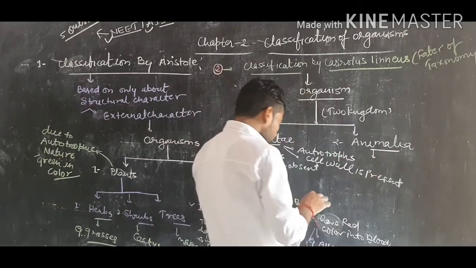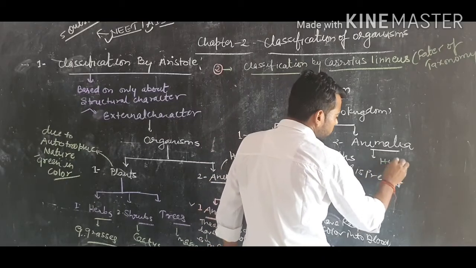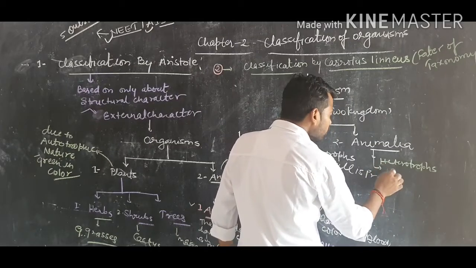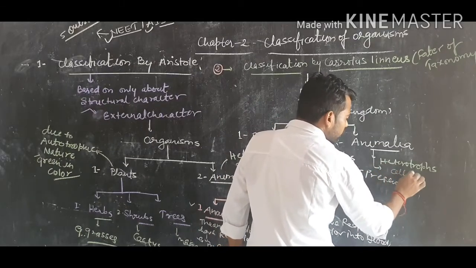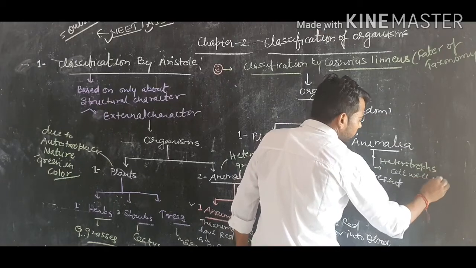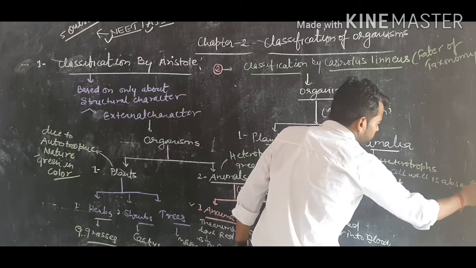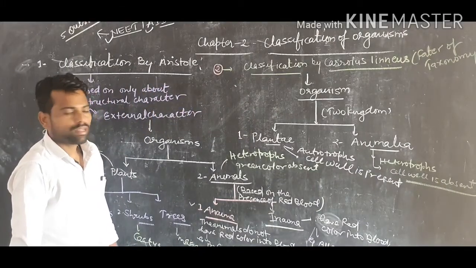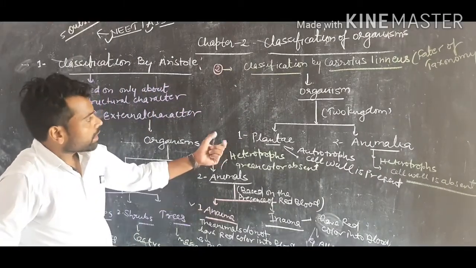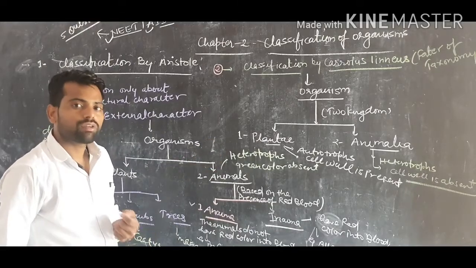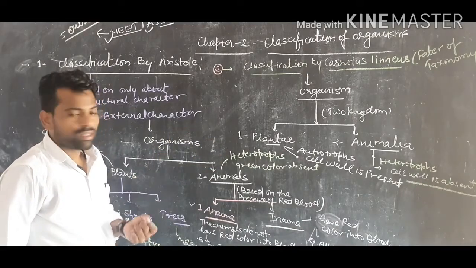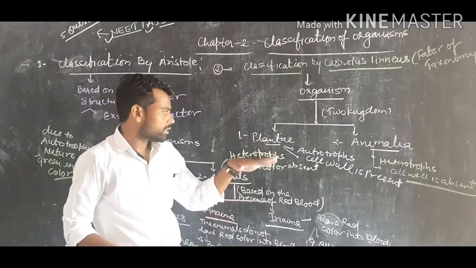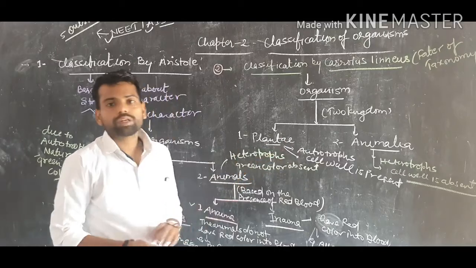So Animalia are heterotrophs, and the cell wall is absent. That type of group of organisms was considered into the other kingdom, called Animalia. So this classification is known as the two kingdom classification of the organisms, given by Carolus Linnaeus. So these are the basic characters which separate plants from animals. So this is the two kingdom classification.